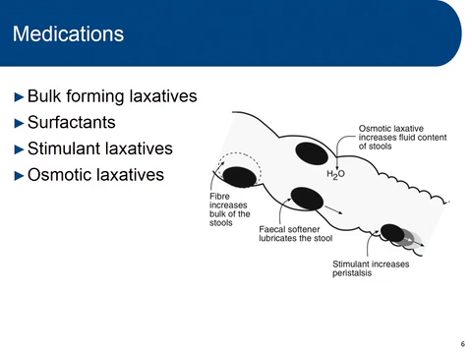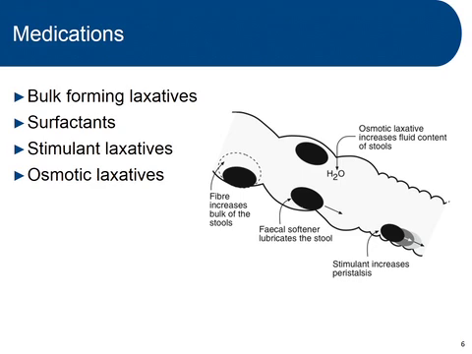But basically, you can take a look at this diagram, and it shows you how these different drugs are working to relieve the symptoms of constipation. So your bulk forming laxatives are increasing the bulk of the stool, and that's helping the stool to be passed through the intestinal lumen a little bit easier. And then you have surfactants. In the diagram, these drugs are basically softeners. They lubricate the stool, and then that helps with transit through the GI tract.